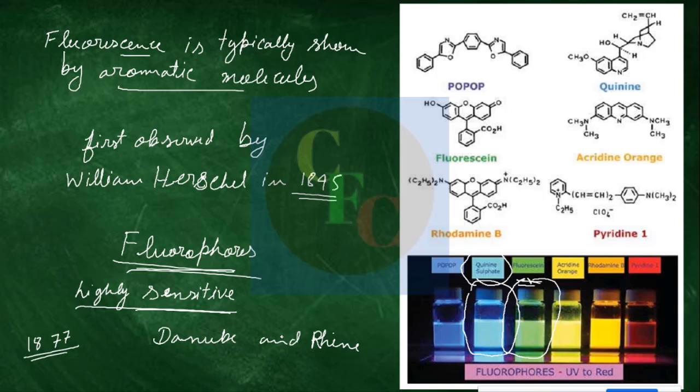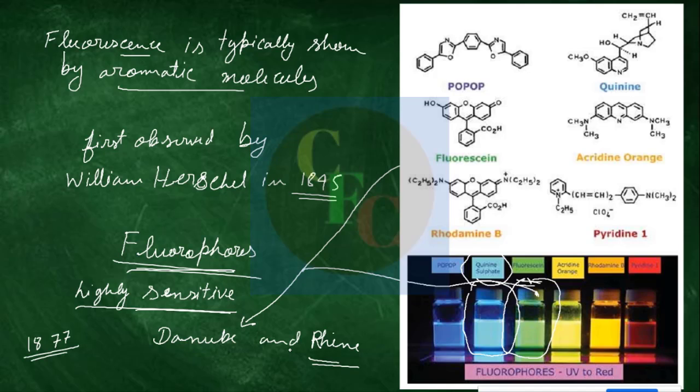Now, what they did, they deposited some fluorescent dye, this green colored dye, in the Danube at some places, and after 6 hours or 10 hours, I really forgot the specific time, they found the fluorescence of this dye in the Rhine river. So you can easily see how sensitive this technique is. It can detect even these dyes.